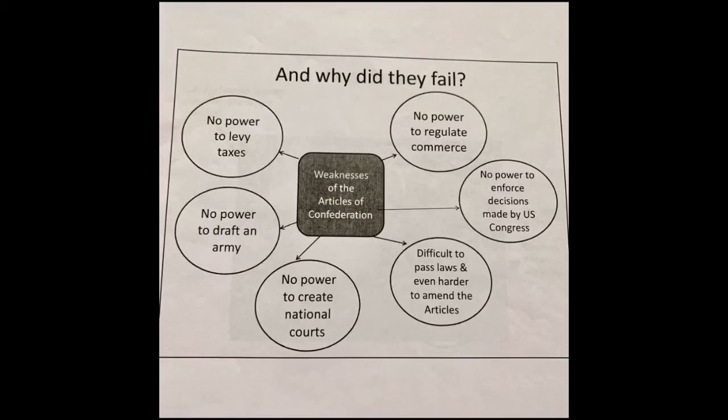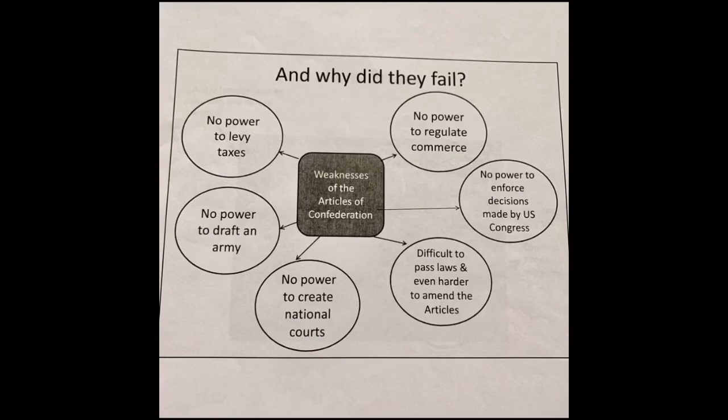The Articles of Confederation was not going to last. There were just too many weaknesses. On the last slide, we just had some of those with no power to tax and also no power to regulate commerce. This page here shows some of the other weaknesses as well. We also mentioned there was no power to draft an army. They could only ask the states for soldiers. Also, there were no national courts. There were state courts and there were local courts, but there was no national court, so any dispute between states could not be settled unless they went to war.